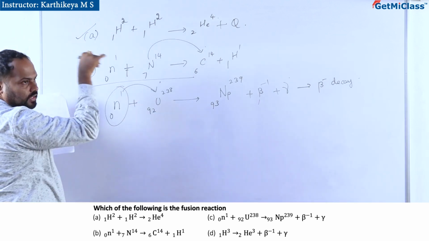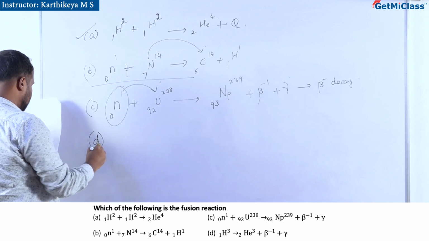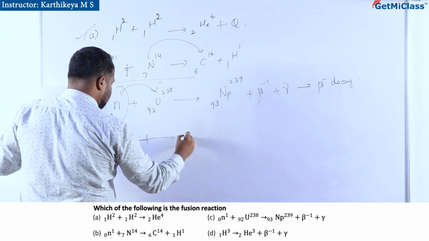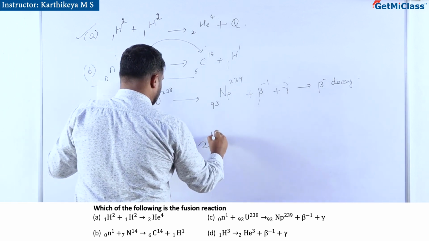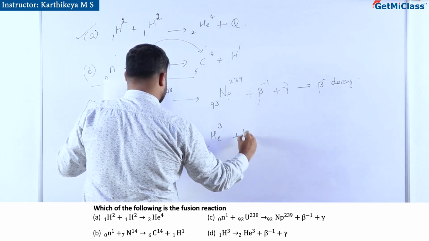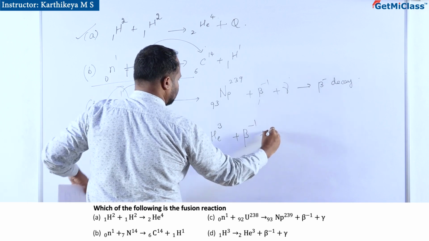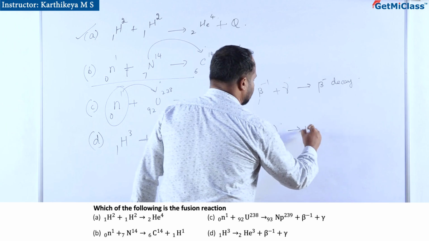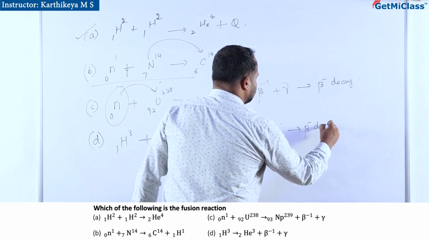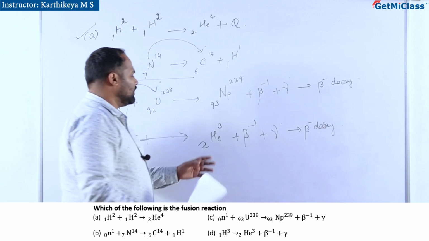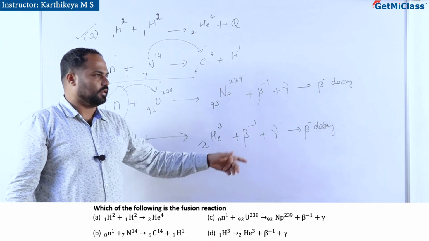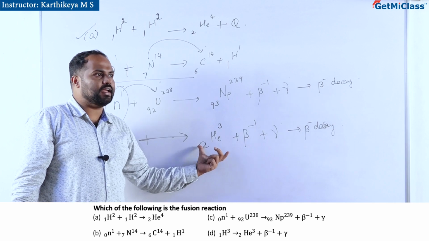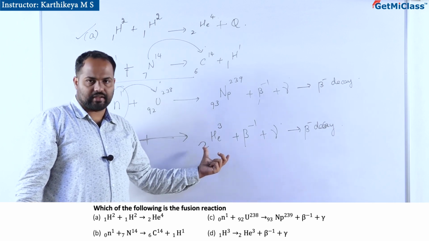So A seems to be the answer, but we will also check option D, that is 1H3 giving 2He3 plus beta minus particle and neutrino. So this is also a clear example of beta minus decay where radioactivity is taking place. It emits beta minus particle so that the formed helium isotope is not stable.